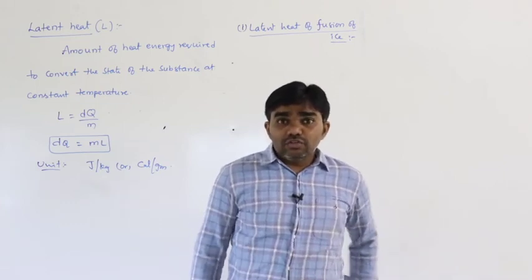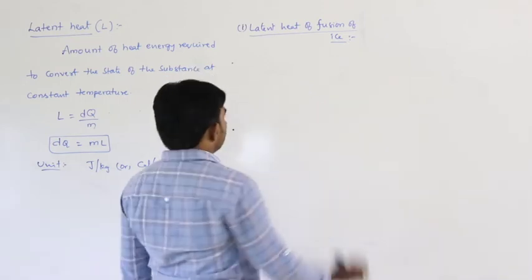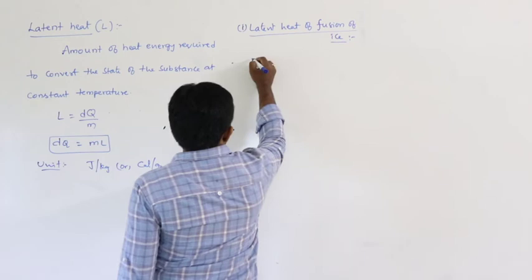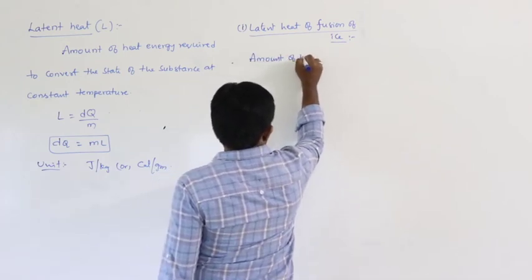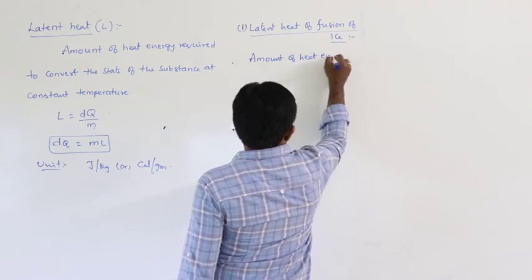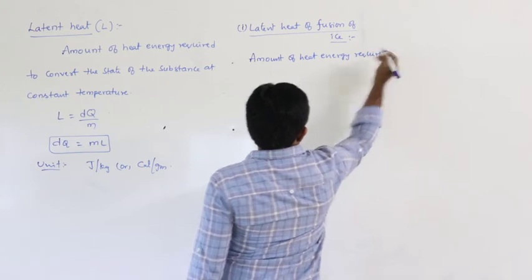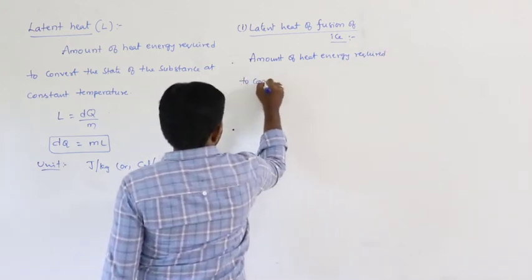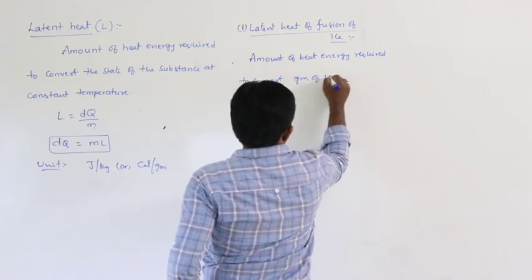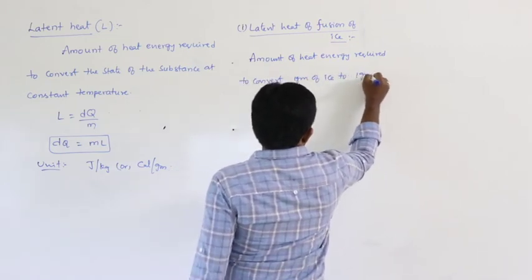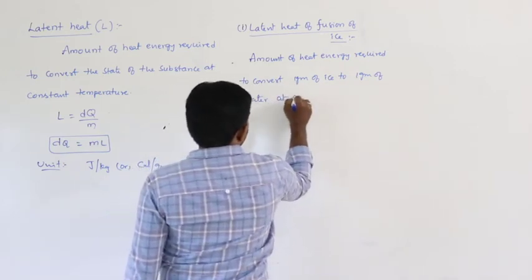Here the definition is the amount of heat energy required to convert 1 gram of ice to 1 gram of water at constant temperature.